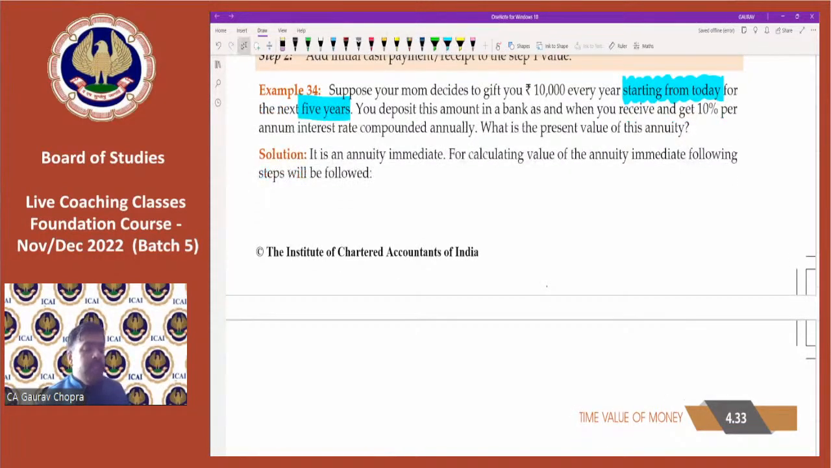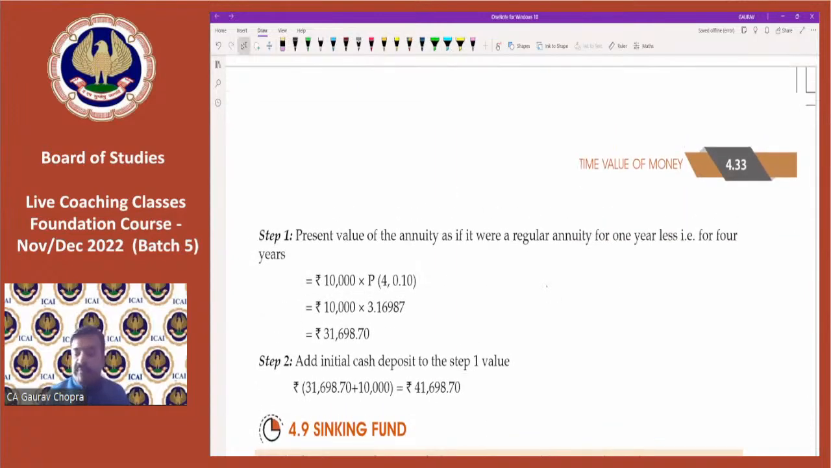So now what will be the extra care to be taken here? The rate given is 10% per annum, and we have to find the present value. So let's see what we will do first.